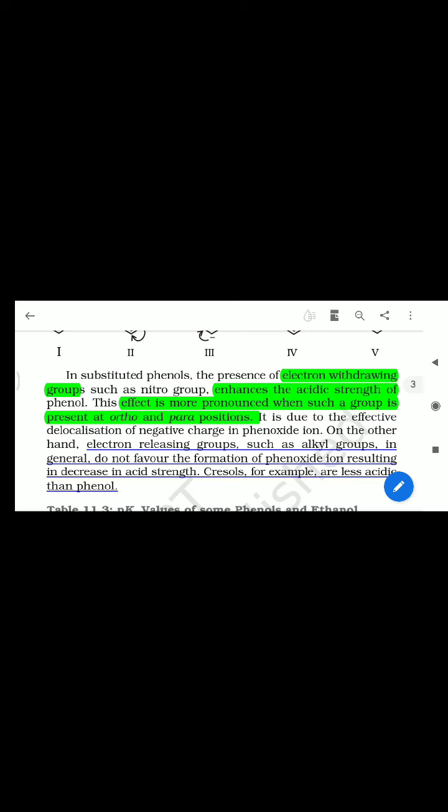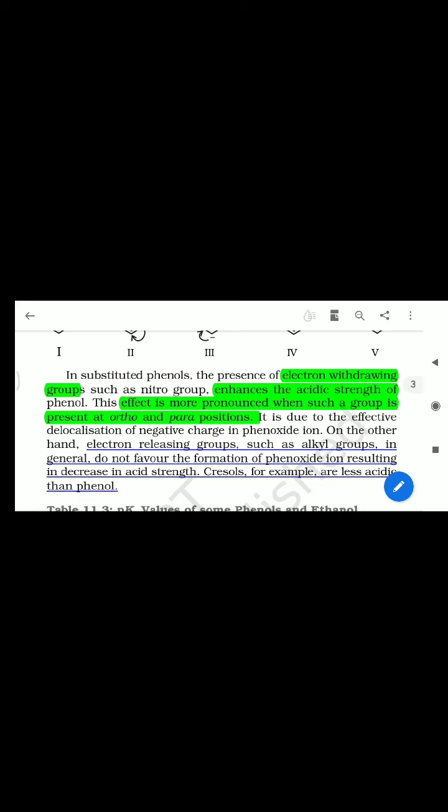So here it enhances the acidic strength of phenol. This effect is more pronounced when such a group is present in the ortho and para positions. When electron withdrawing groups are present at the ortho and para positions, the effect is greater, because of the effective delocalization of negative charge in the phenoxide ion. It stabilizes the negative charge, so it increases the acidic strength.